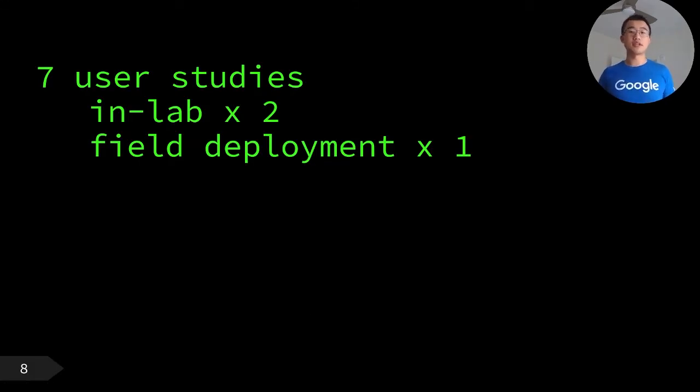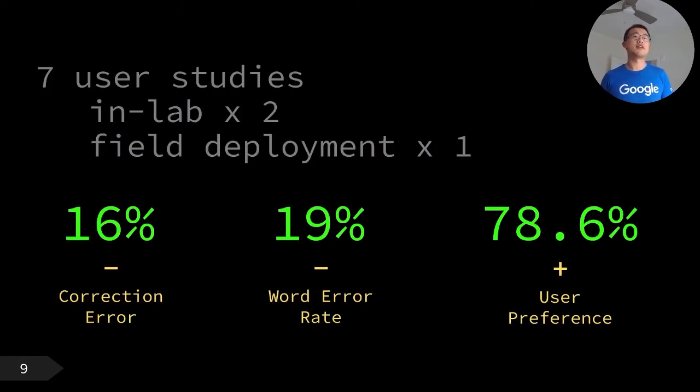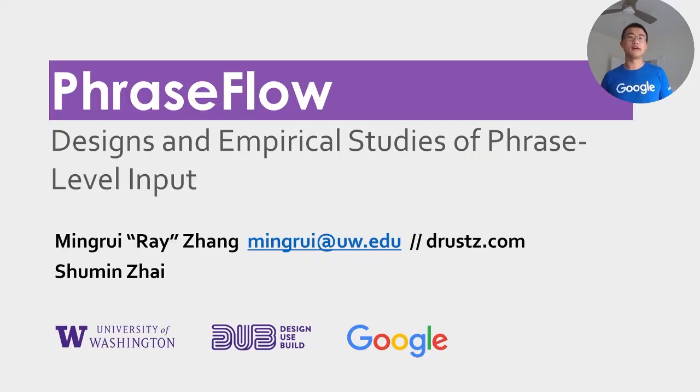We conducted 7 user studies, including 2 in-lab evaluations and a few deployments. Together, we found that the phrase-level input reduced the autocorrection error by 16% compared to the current Gboard. And our participants reached 19% less word error rate in the in-lab evaluations. Our field deployment showed that over 78% of the users prefer the phrase-level input and would like to use it in their future keyboards.